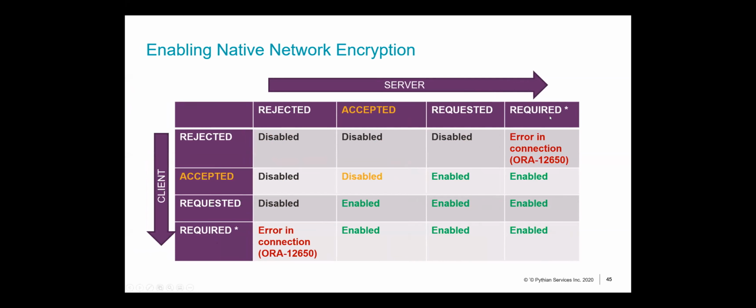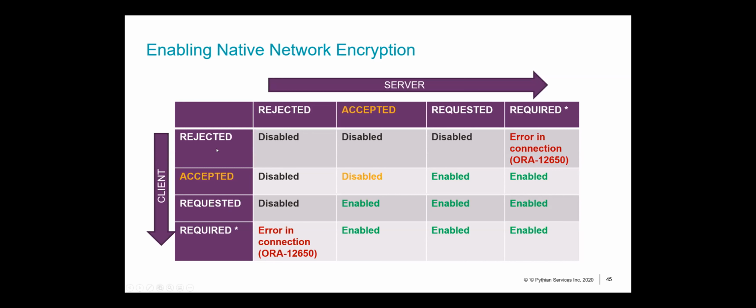So in this case, where your server requires it and your client requires it as well, your connection would be encrypted. Now again, if your server requires it and your client is in the requested mode, then again your connection will be encrypted. This is the third case where your client accepts an encrypted connection and your server requires it. Again, the connection will be encrypted.